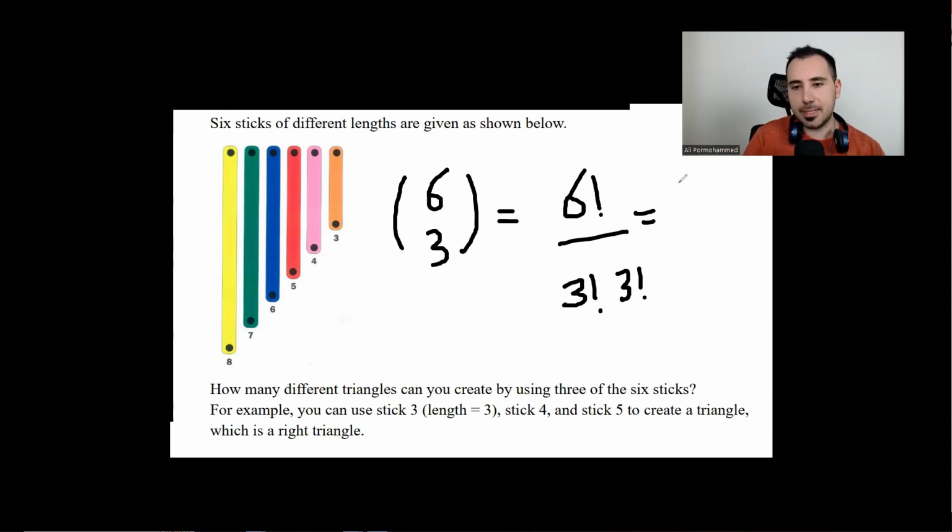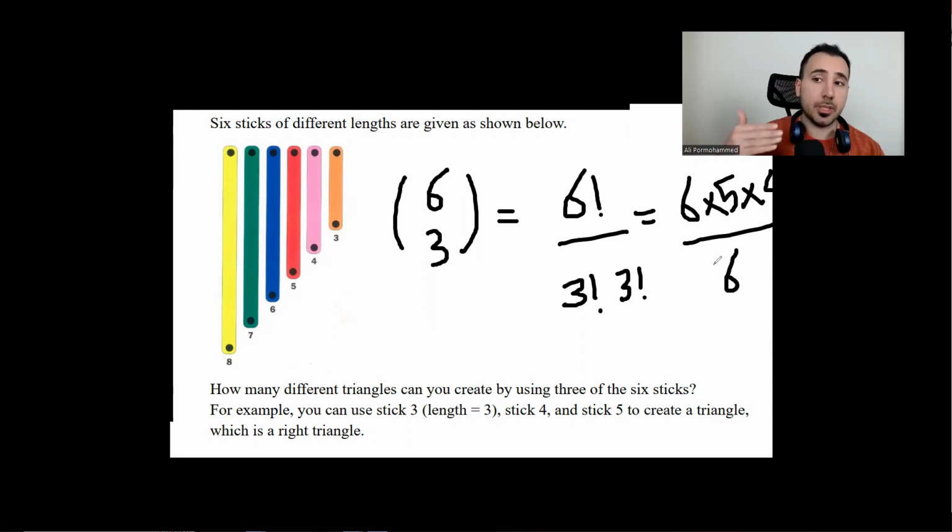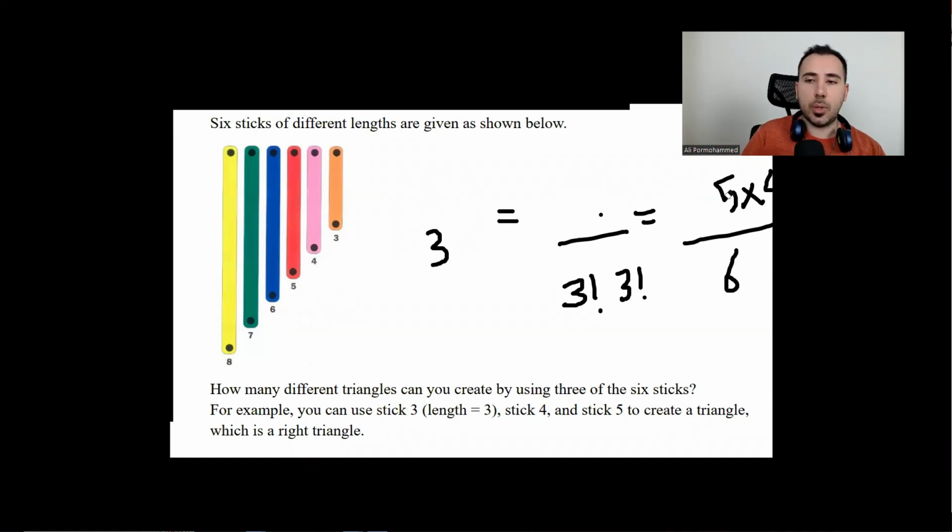So it's going to be 6 times 5 times 4, divided by 6. So it's going to be 20. There are 20 ways that we could pick 3 colors from these. From these 20, are all of them possible?